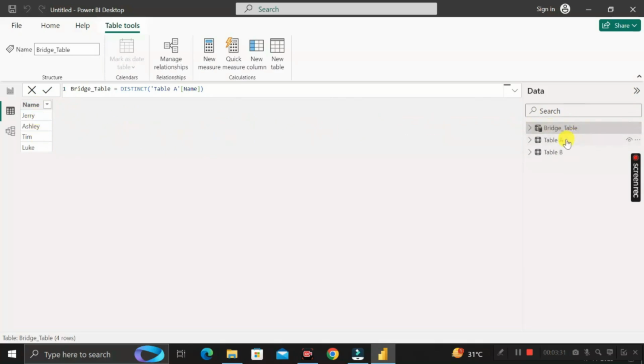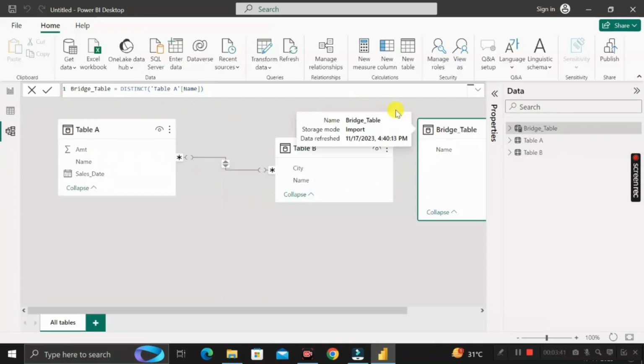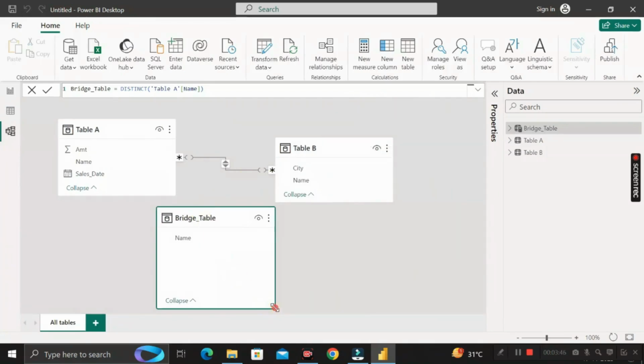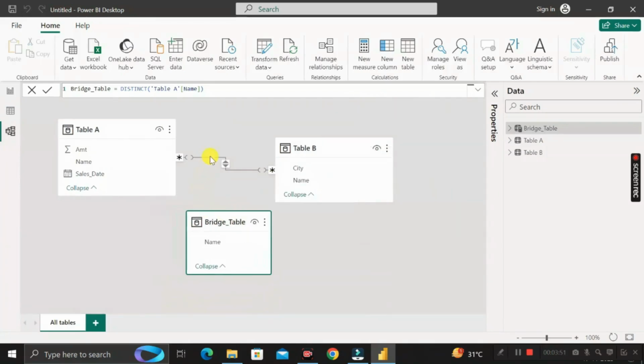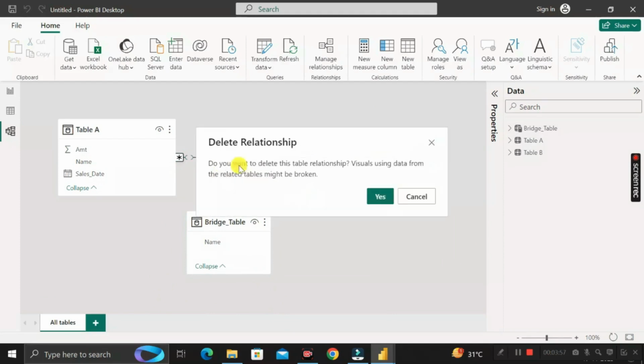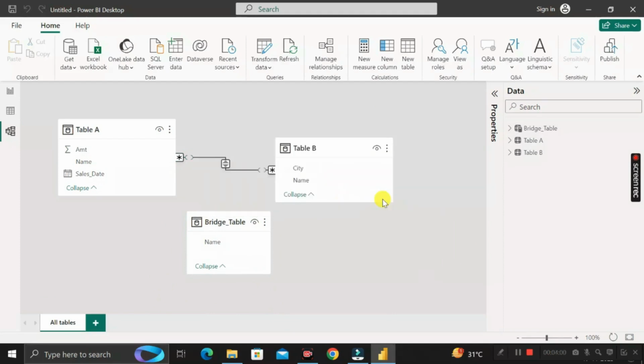which is available in the name column of table A and table B. Then again go to the modeling view, and here you can see the bridge table that we have created. Now just click on this particular link, right-click on it and delete it, then click on yes,